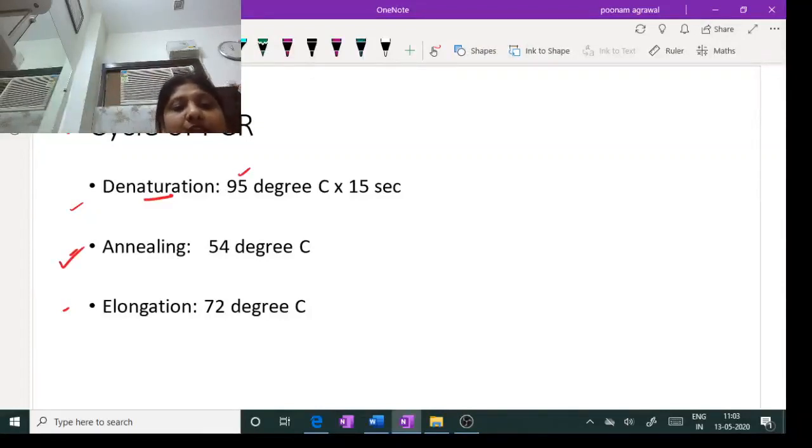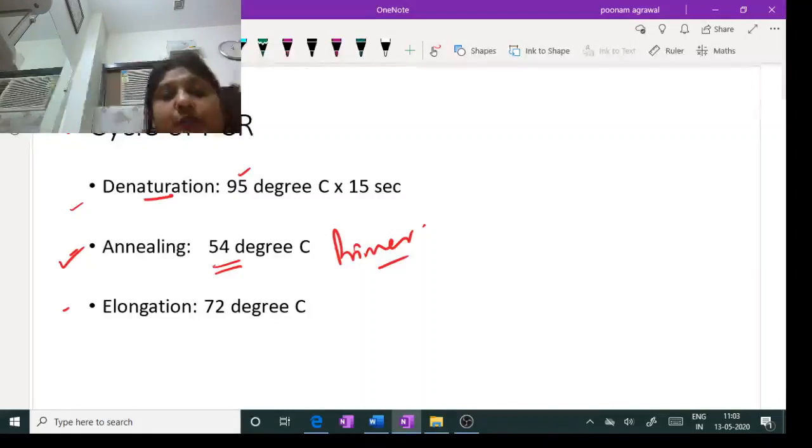Then the annealing step is there, where the temperature is lowered to 54 degrees Celsius, and at this lower temperature the primer is annealed to the flanking sequence. The primer is an artificial primer which is synthesized against the flanking region. There are many companies which synthesize primers, and they're commercially available. So if you know the sequence of the flanking region, you can always tell the supplier to provide you the respective primer which is used for your PCR process.